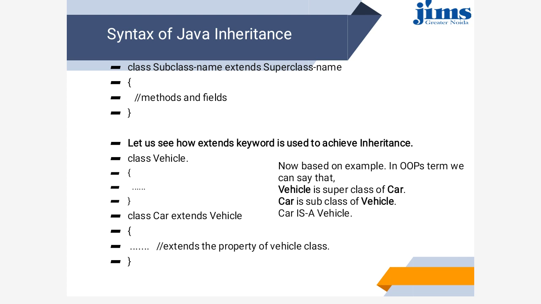To understand this, we take one code. In this code, there is one vehicle class, and that is inherited by a subclass, that is car. When the extends keyword comes in this program, then methods and fields of the vehicle class come to the car class, and this is reusability of code.